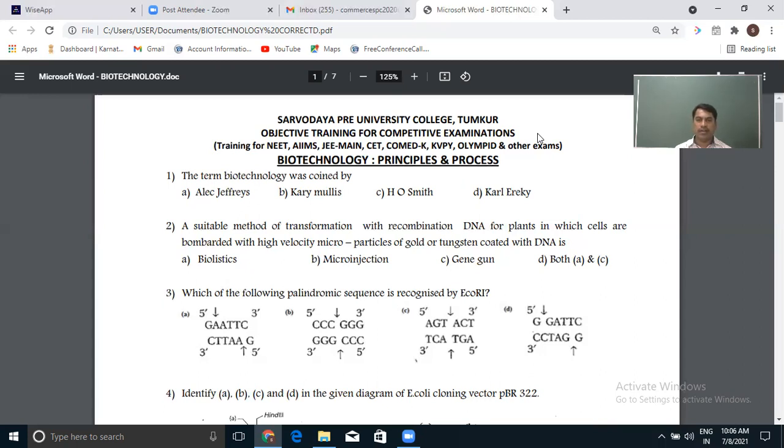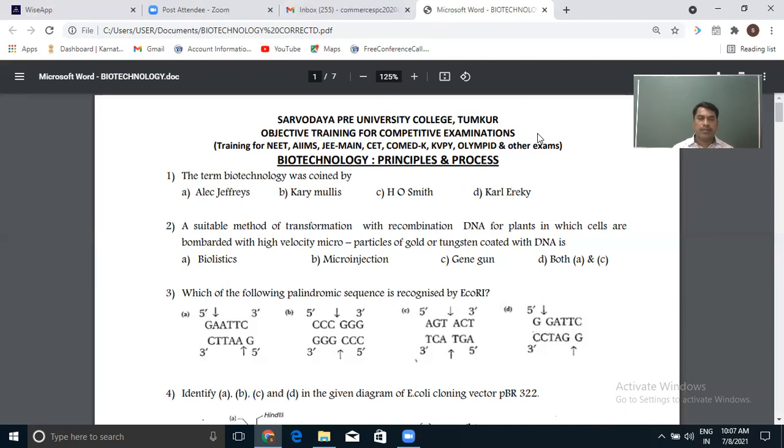As it travels at high velocity, it reaches directly to the nucleus, where it combines with the host DNA and starts showing its characters. So that's about this question. It's one of the questions related to methods of transferring recombinant DNA, or the gene of interest, into the host cell.